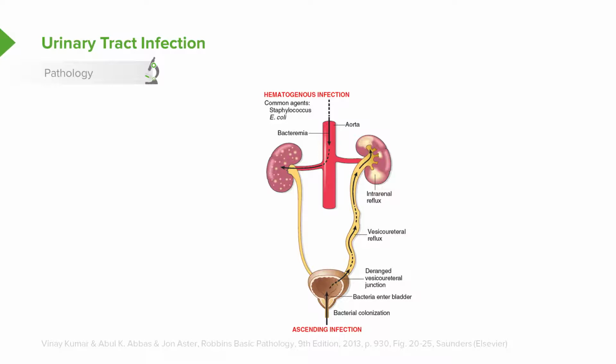Most people at some point are bacteriuric. They get a little bit of bacteria in their bladder. Those bacteria are continuously flushed out through the process of urination. Occasionally, those bacteria can ascend upwards through the urethra and the ureter and up into the kidney. So an ascending infection is also possible.